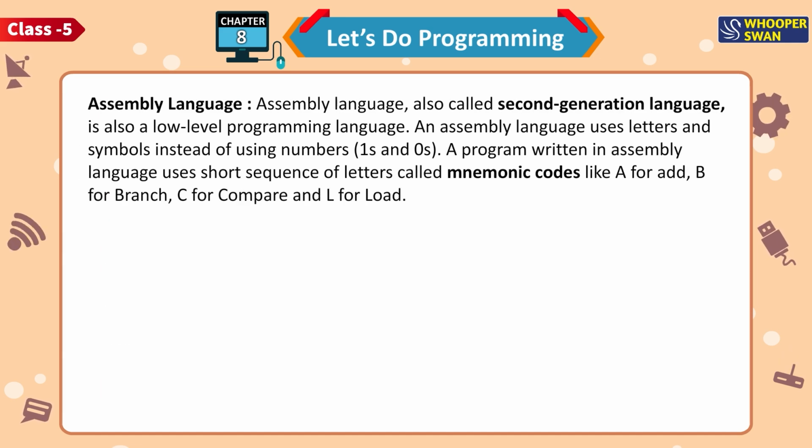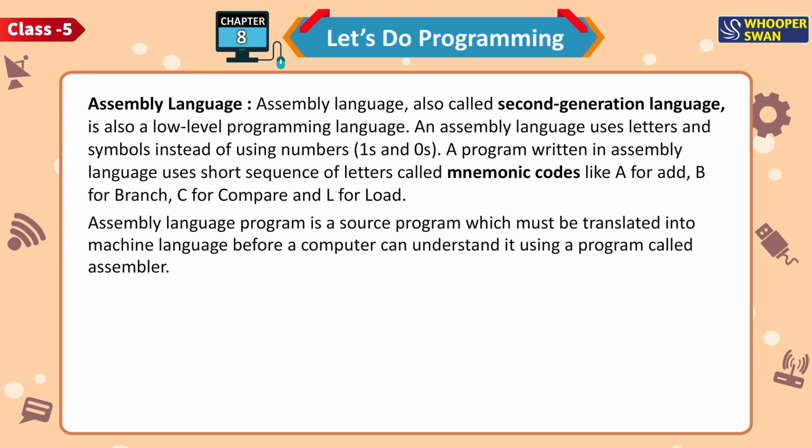Assembly language, also called second-generation language, is also a low-level programming language. Assembly language uses letters and symbols instead of using numbers, ones and zeros. A program written in assembly language uses short sequence of letters called mnemonic codes like A for add, B for branch, C for compare and L for load.